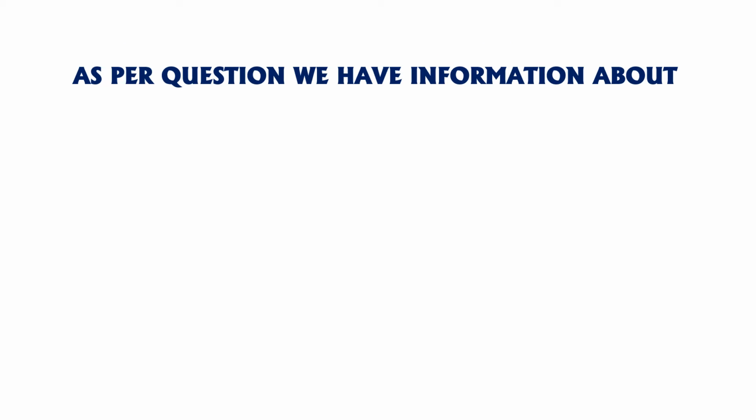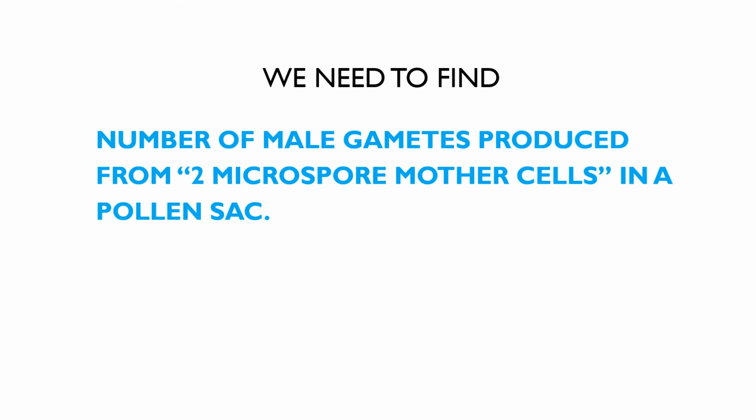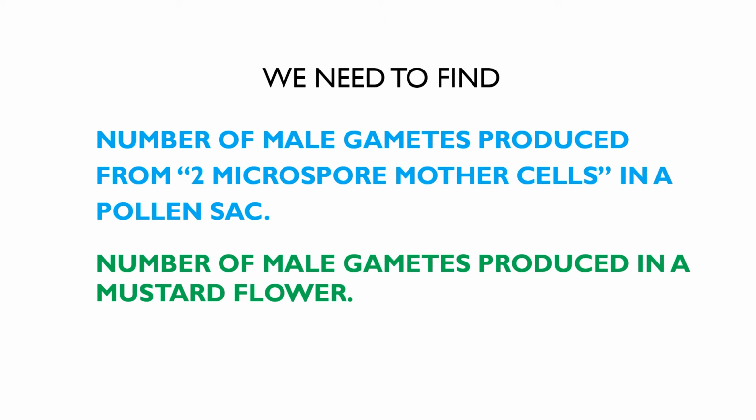As per the question, we have information that the number of microspore mother cells (MMC) in a pollen sac is equal to 2. Then what do we need to find? We need to find the number of male gametes produced from 2 microspore mother cells in a pollen sac, and the number of male gametes produced in a mustard flower. These two concepts we need to find from this question.